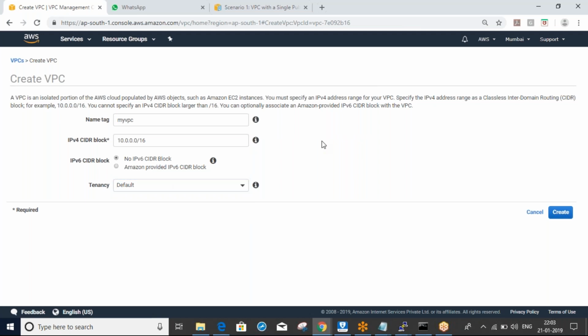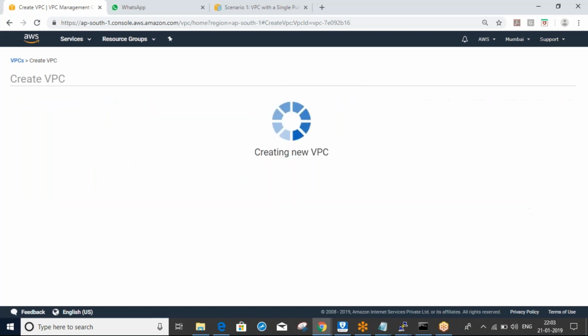Yes, default means shared hardware will be used, and dedicated means dedicated hardware will be used. Yes, exactly. Default means it's shared hardware, and dedicated means they will use dedicated hardware.